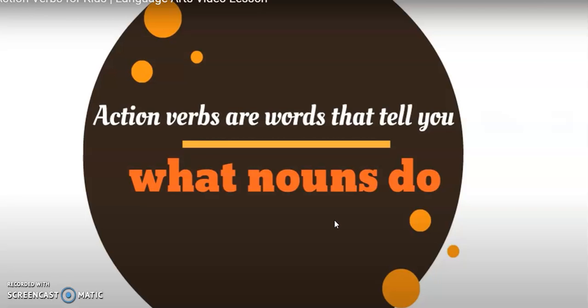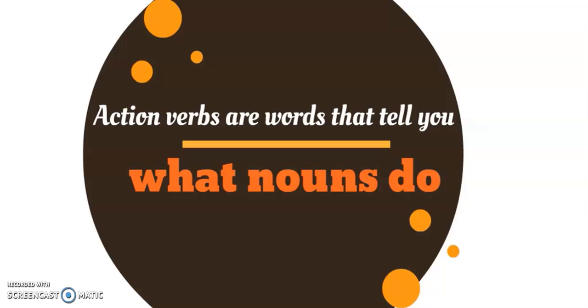Vuelvo y repito. Action verbs are words that tell you what nouns do. Los verbos acción son palabras que te dicen qué es lo que tú haces. O sea, las acciones que tú haces o hace algún lugar, la función que tenga algún lugar o lo que haga alguna cosa. A eso se refieren los action verbs. We'll say it again. Action verbs are words that tell you what nouns do. And we'll give you some examples.